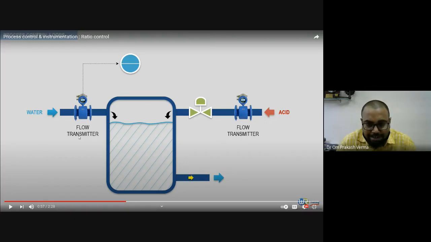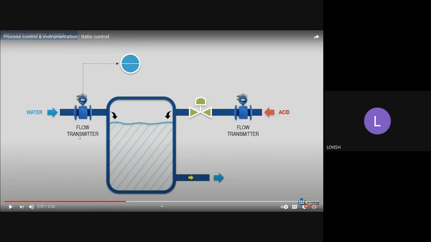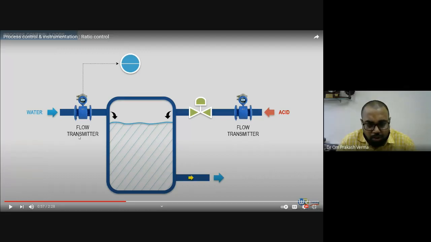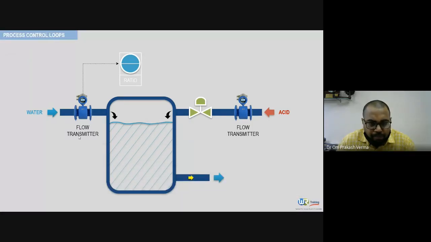Yes, acid is going to be used as a control variable, right? So listen, the calculation and signals the appropriate set point to another controller that sets the flow of the acid so that the proper proportion of the acid can be added.